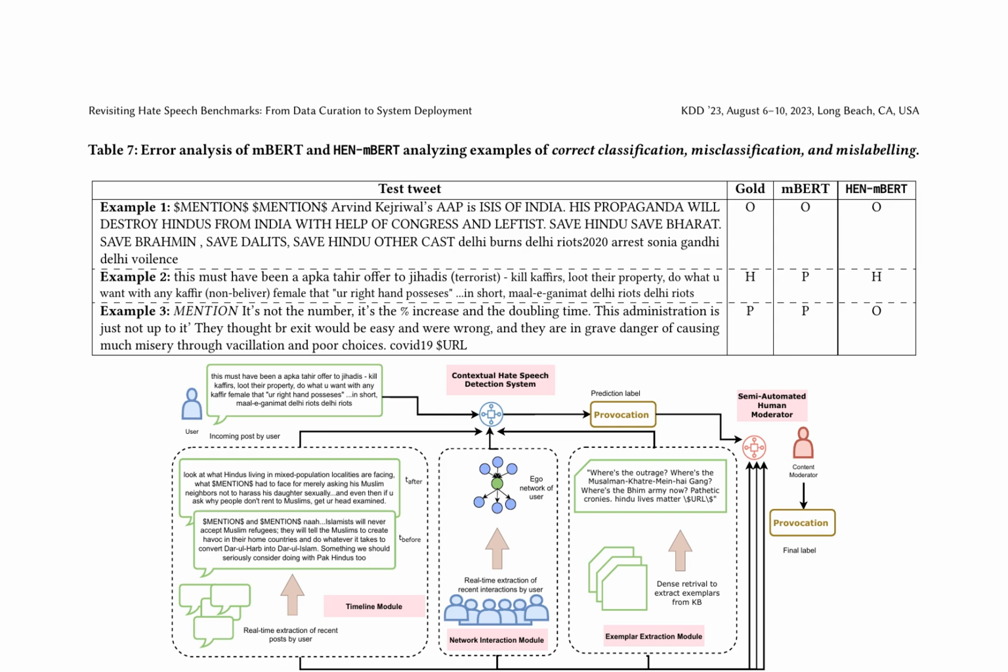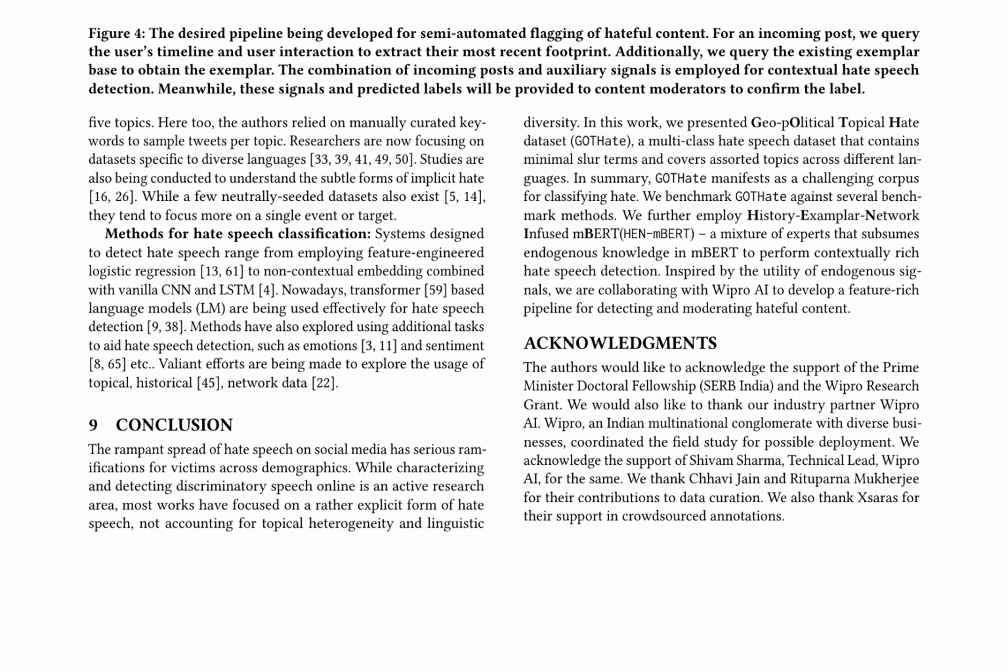This approach involves querying a user's timeline and interaction history to extract their most recent online footprint, which is then combined with an existing exemplar base to inform detection. By leveraging this context, the system can semi-automate the flagging of hateful content, providing signals and predicted labels to content moderators for review and confirmation.